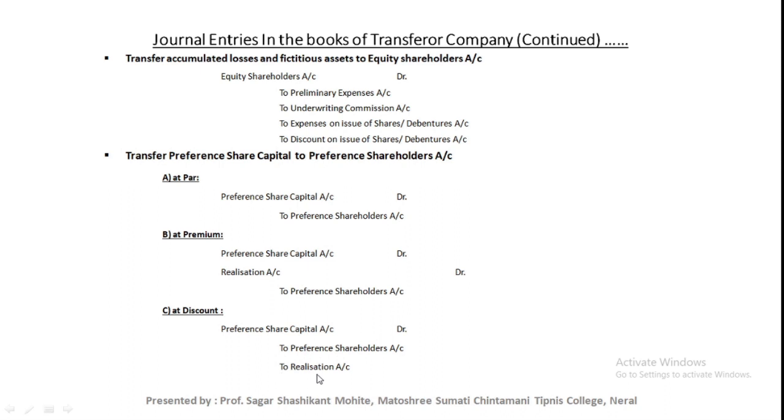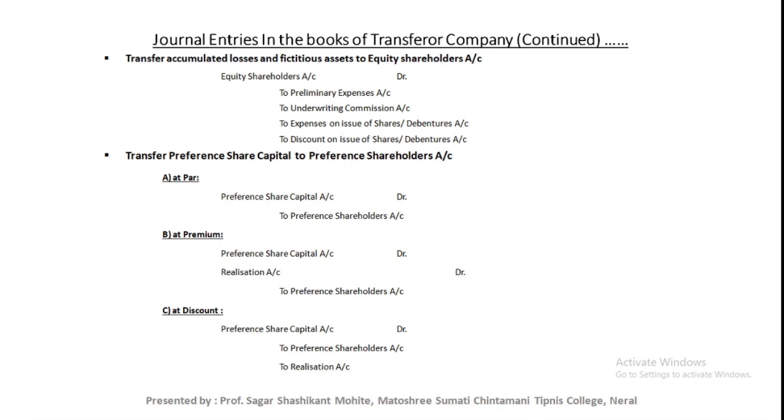The discount is a profit to the company because the company is going to pay less to the preference shareholder. That's why that profit is transferred to the realization account. And if the preference share capital is settled at premium, the premium is a loss to the company, so that loss is transferred to the realization account.